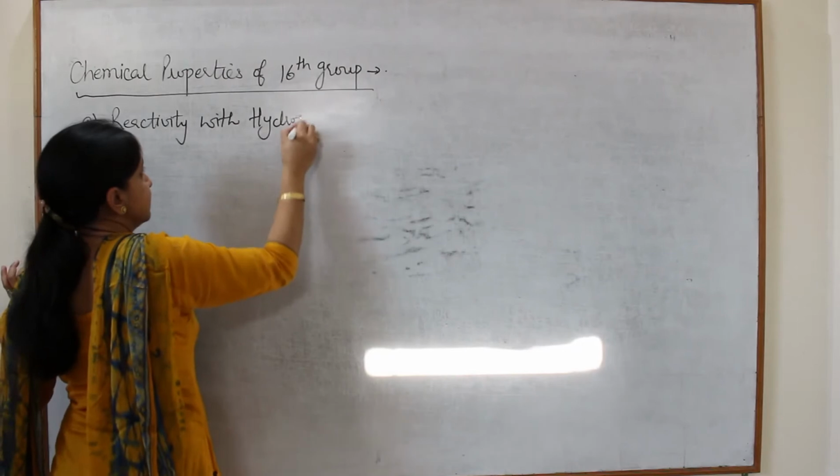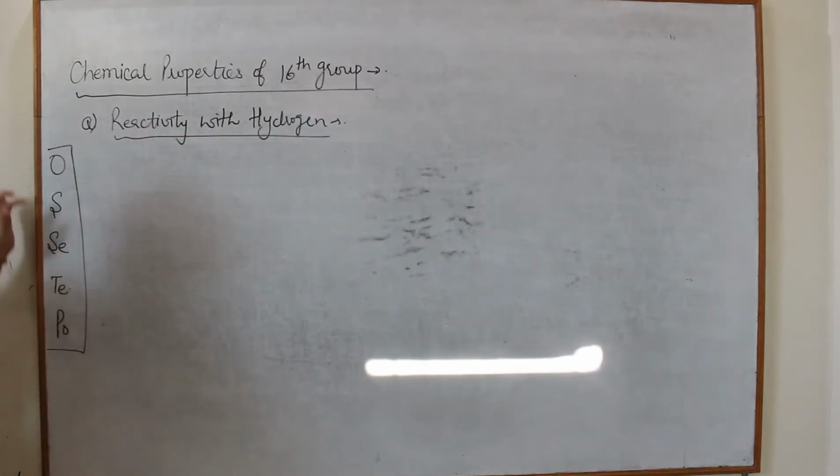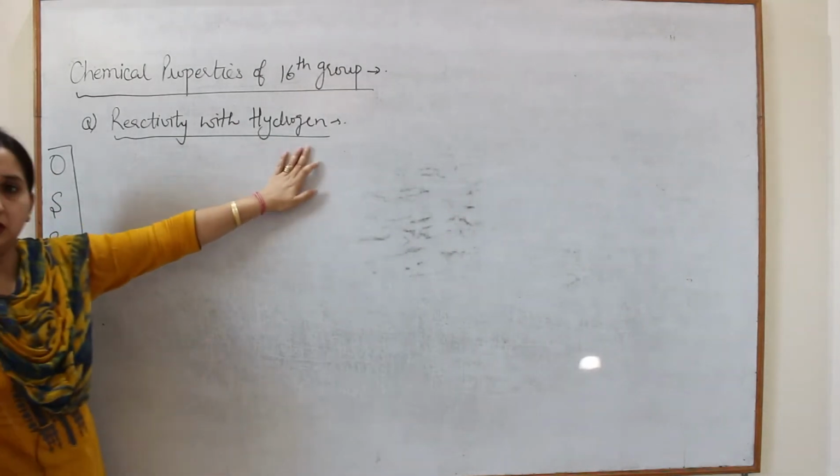How do the members of the 16th group react with hydrogen?